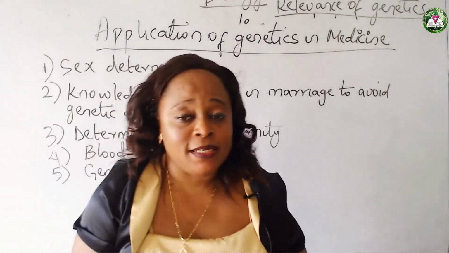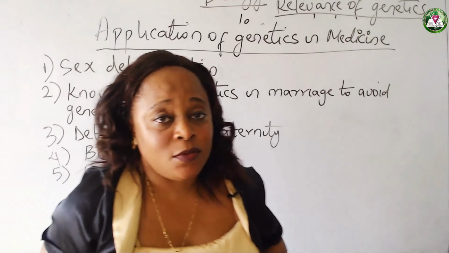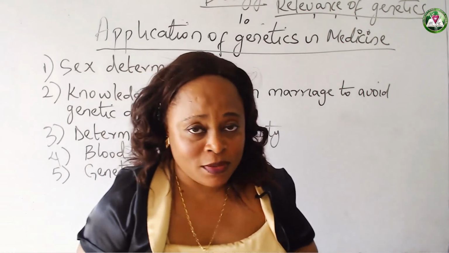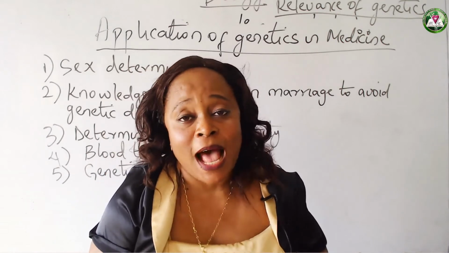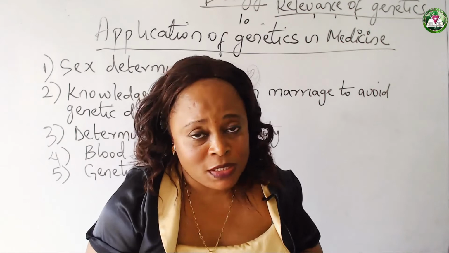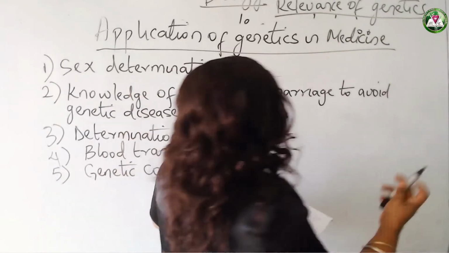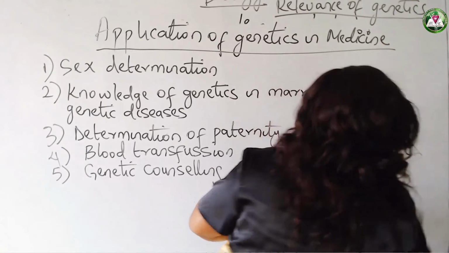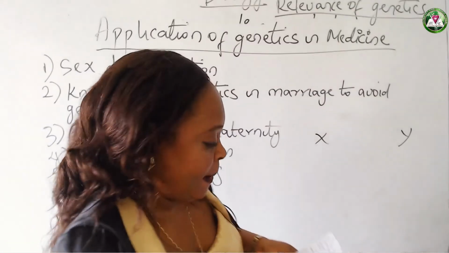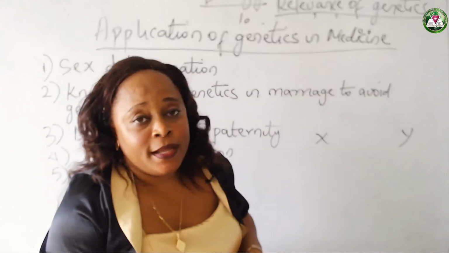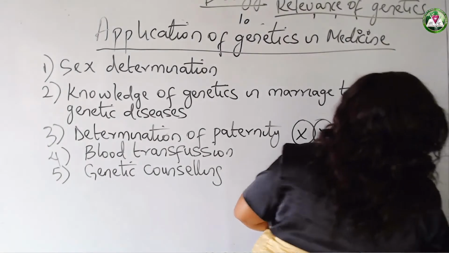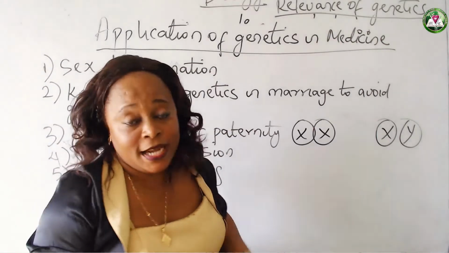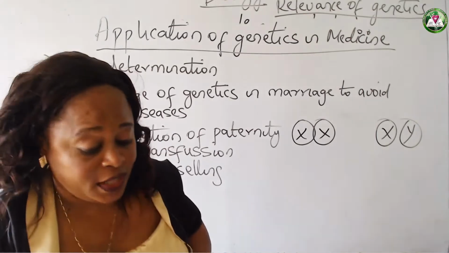When we hear sex determination, what comes to our mind are the X-linked chromosomes. These X-linked chromosomes are the sex chromosomes. We usually represent them with chromosome X and the Y. Chromosome X and the Y. Now, usually the cells of the ovary bear the designation XX, while the cells of the testes bear the X and